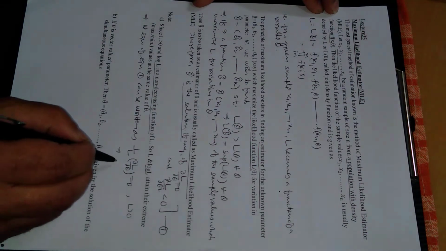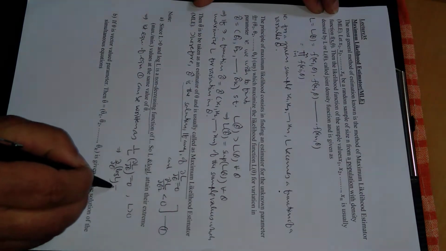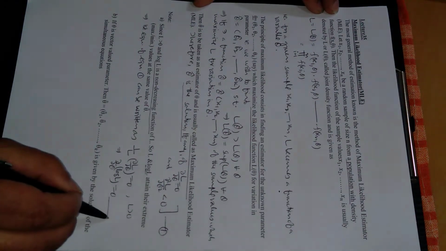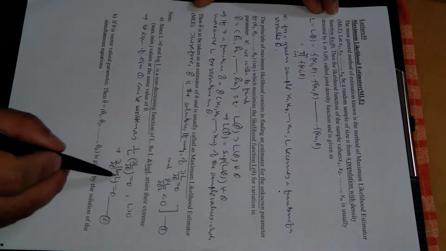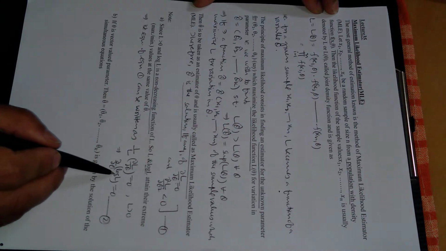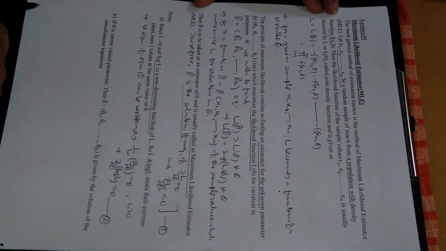This further can be written as the partial derivative with respect to theta of log L. So this equation can be written in this way. If you simplify, the derivative of log L is 1 upon L, then the derivative of L by the chain rule, and with this simplification we will get this one. So these equations are exactly similar, right?